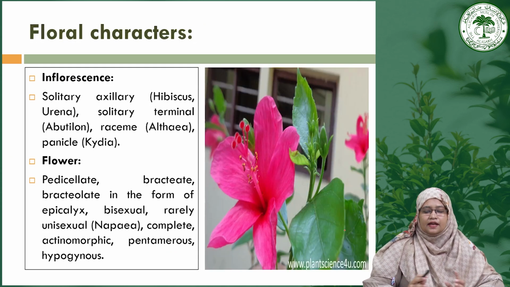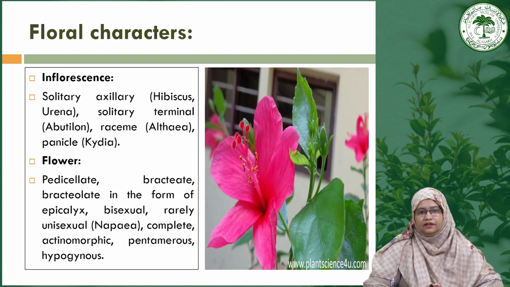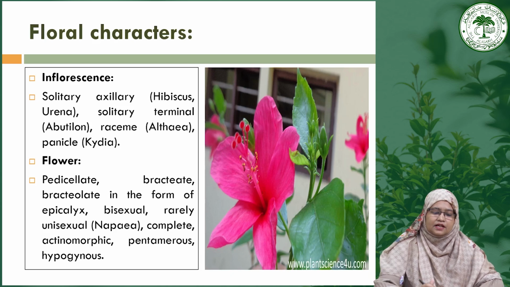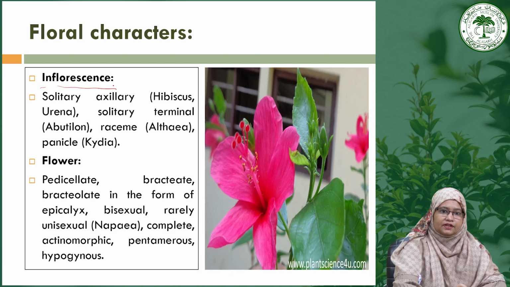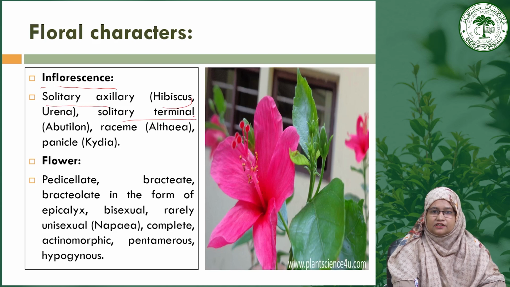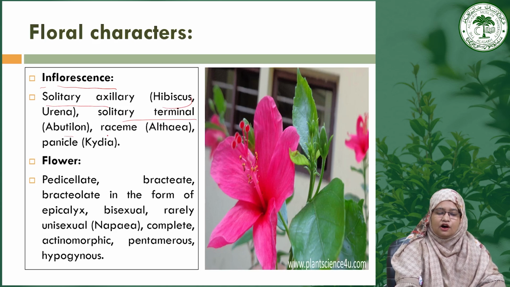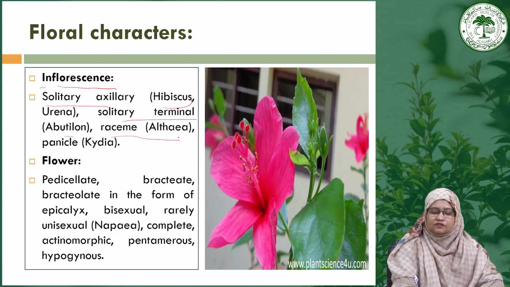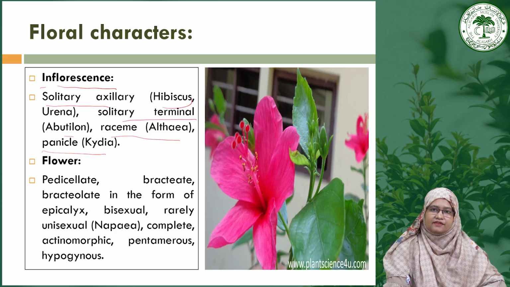If we see the floral characters, starting from the inflorescence, generally the flowers are solitary, either axillary as in Hibiscus or Urena, or solitary terminal as in Abutilon, or sometimes a raceme as in Althaea, or a panicle as in Kydia. So there is variation in the type of inflorescence.